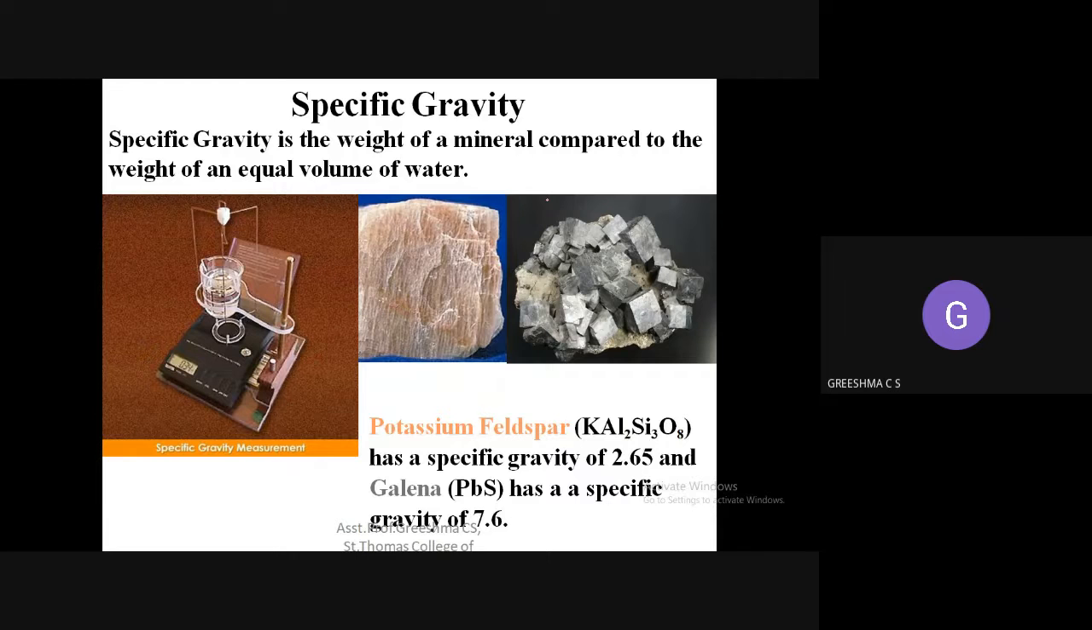You can see here the potassium feldspar has a specific gravity of 2.65. Galena, another mineral, has a specific gravity of 7.6. So 7.6 varies. Our normal stones have a specific gravity of around 2.7. Cement that you're using in the lab has a specific gravity of 3.15. So every mineral, every material in the earth has a certain specific gravity.